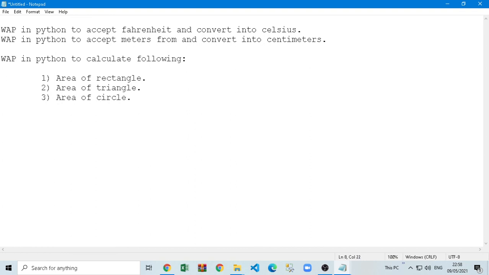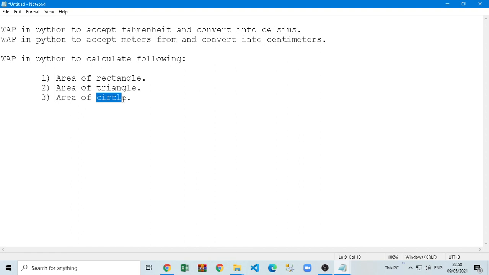For area of triangle you have to find out the formula. Whatever is required for calculating, for example for area of circle, the formula is pi r square. So you require r in this. R is radius. Only one thing you require, r. If you take r as radius, you can multiply it 2 times because it's r square, and multiply with pi value, that is 3.14. You got the answer. That's it.